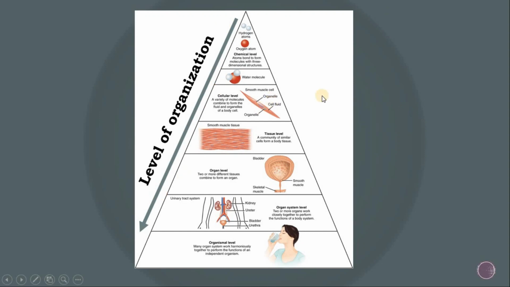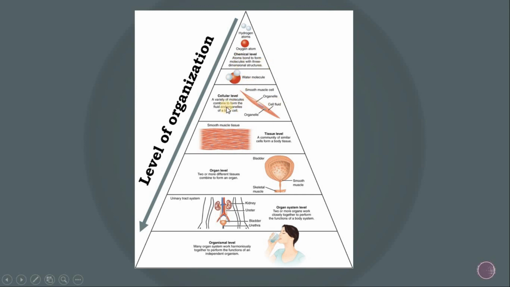In this picture, we can clearly understand the hydrogen atom and oxygen atom. At the atom level of organization, two hydrogen atoms and one oxygen atom combine to form a water molecule.